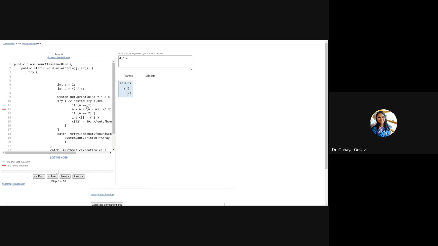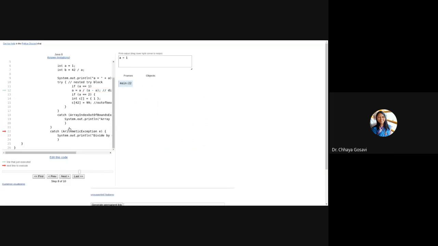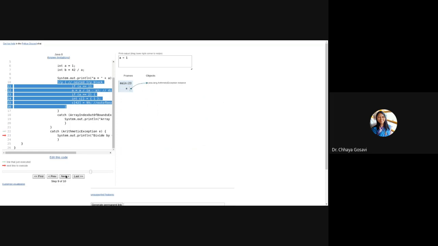Here if A is equal to 1, this will cause A is equal to A slash 0. A divided by 0 and divided by 0 exception. So exception is generated, java.lang.ArithmeticException, divided by 0. But as we have handled it, so next button is enabled. Note that for this innermost try, it has matched the outer catch block, and prints divided by 0. And it comes successfully, program is ended.